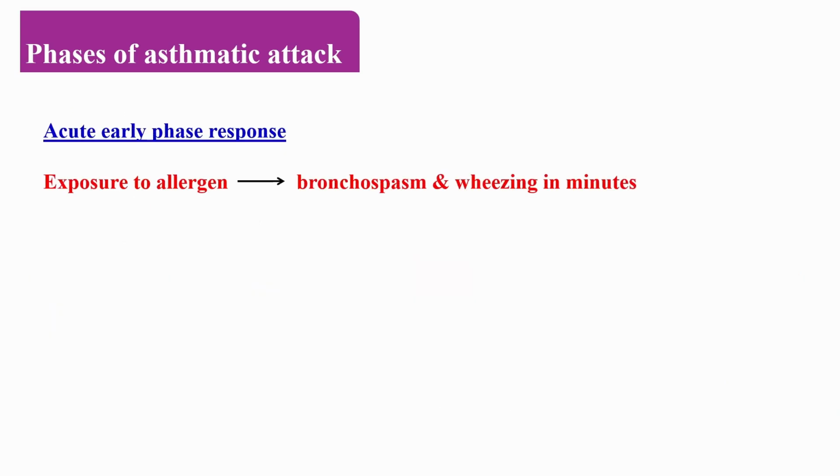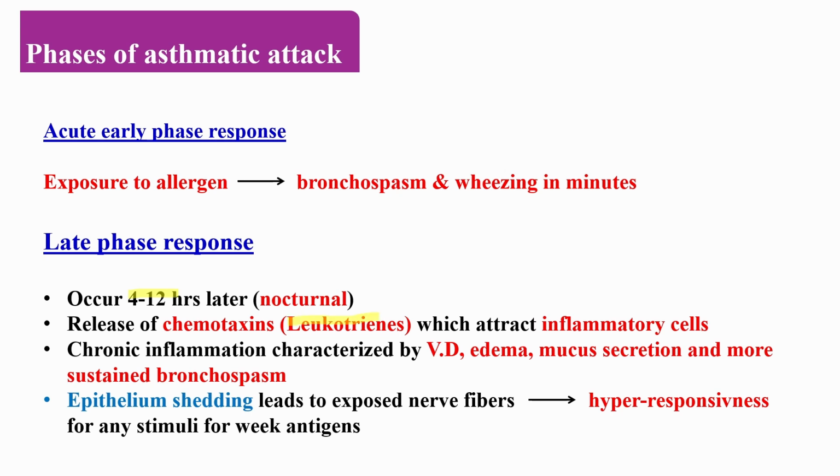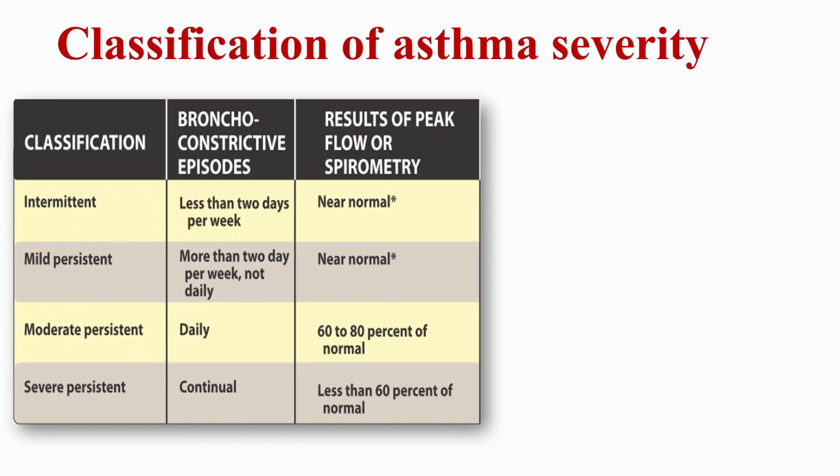The acute early phase response happens within minutes of allergen exposure. It results in bronchospasm, leading to wheezing and shortness of breath. The late phase response occurs 4 to 12 hours later, often at night. During this phase, the release of chemotaxins like leukotrienes attracts inflammatory cells. This causes vasodilation, mucosal edema, mucus secretion, and persistent bronchospasm. Shedding of the airway epithelium also exposes nerve endings, increasing bronchial hyperresponsiveness to even weak stimuli for days or weeks after the attack.